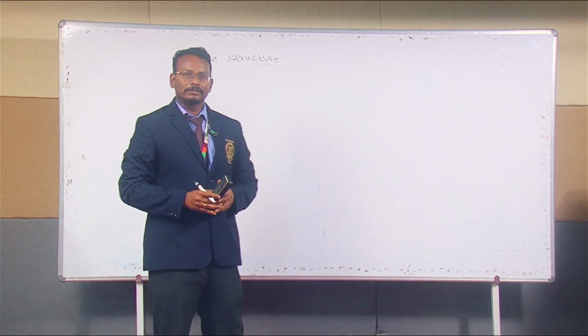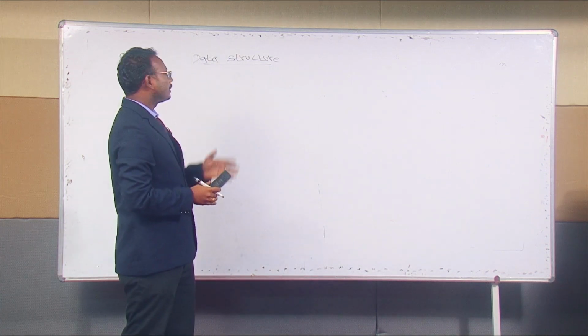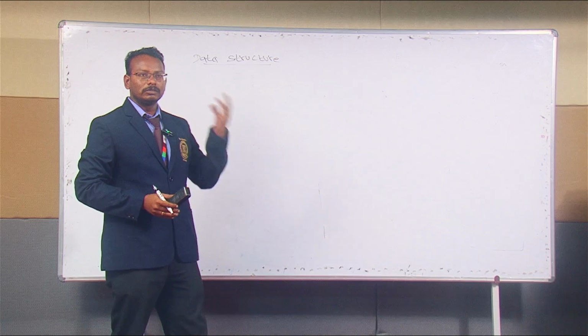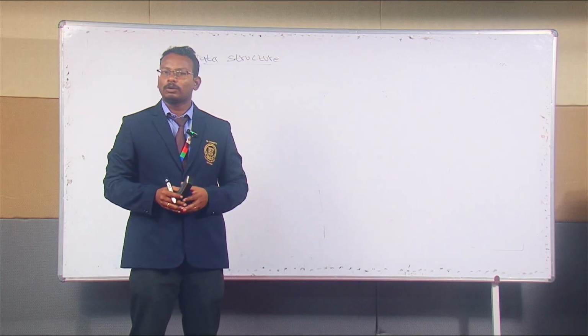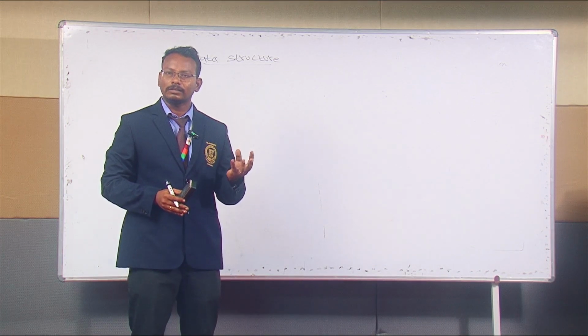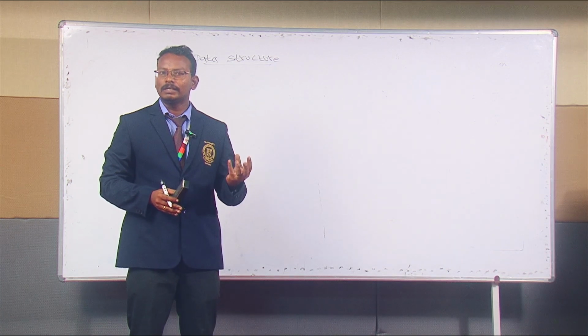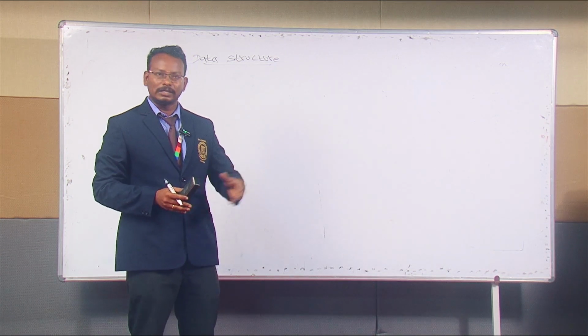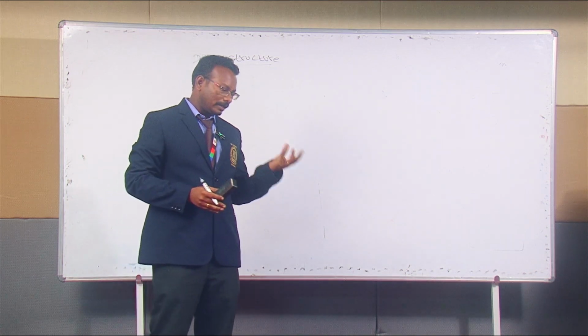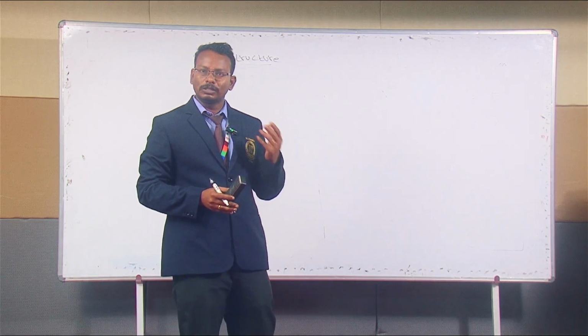What is data structure? From the name itself we can define it: data is nothing but information, and structure is nothing but data arranged in some particular order. That is a data structure. A data structure is a building block of data where the data can be stored sequentially. For example, data are stored in memory using that format.